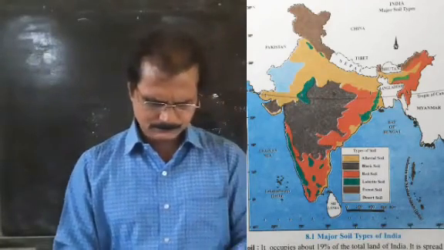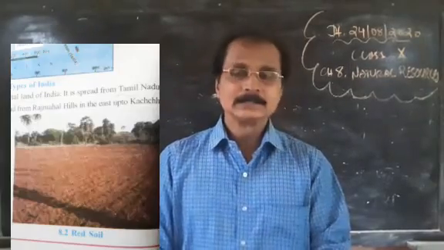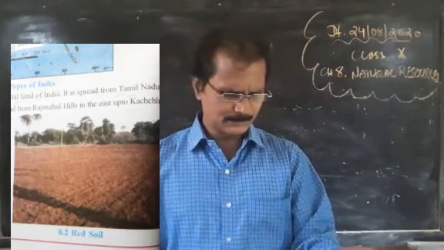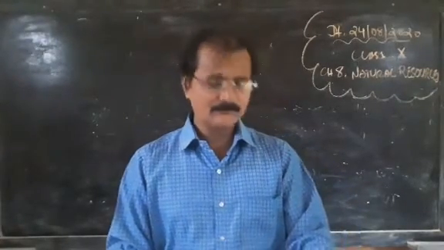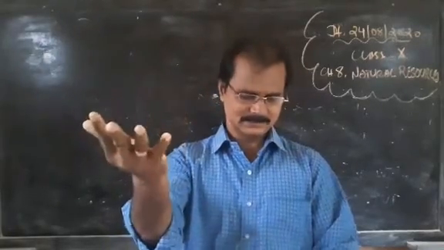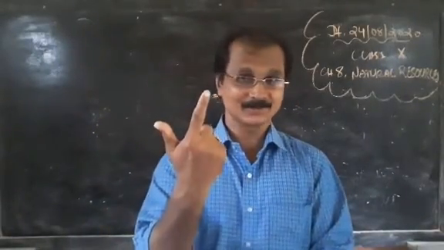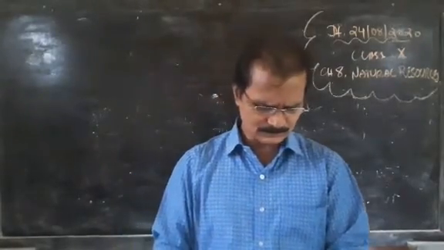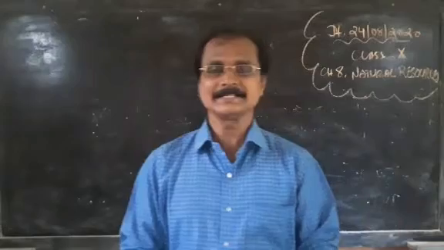Alluvial soil: this type of soil is spread over 43% of the total area of the land. The second one is red soil. Red soil comprises 19% of the total land, from Tamil Nadu and peninsular India up to Bundelkhand in the north. Why is it named red soil? The red soil is red in color due to the presence of ferric oxide. This is one more question: ferric oxide. Crops like millet, cotton, wheat, jowar, groundnut and potato are grown in this soil.